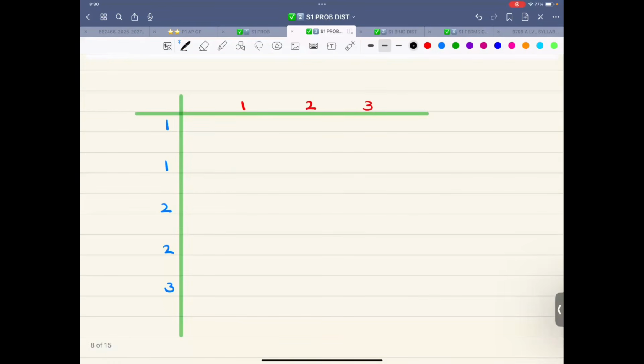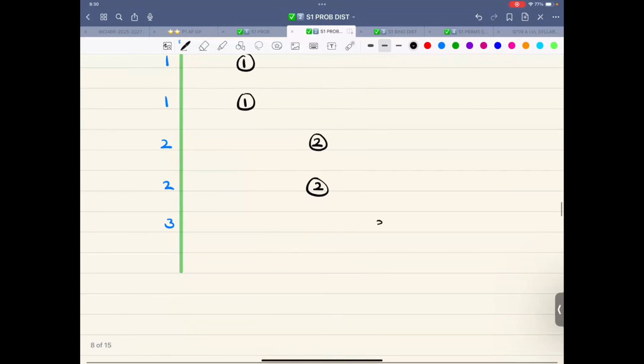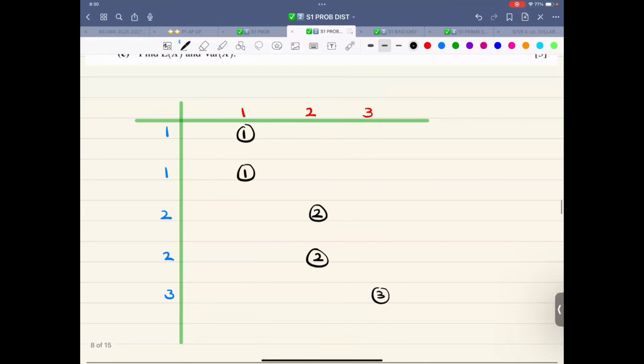So first of all, 1, 1 is 1. 1, 1 is again 1. And then 2, 2 is 2. 2, 2 is 2. And then 3, 3 is 3. These are the common values.